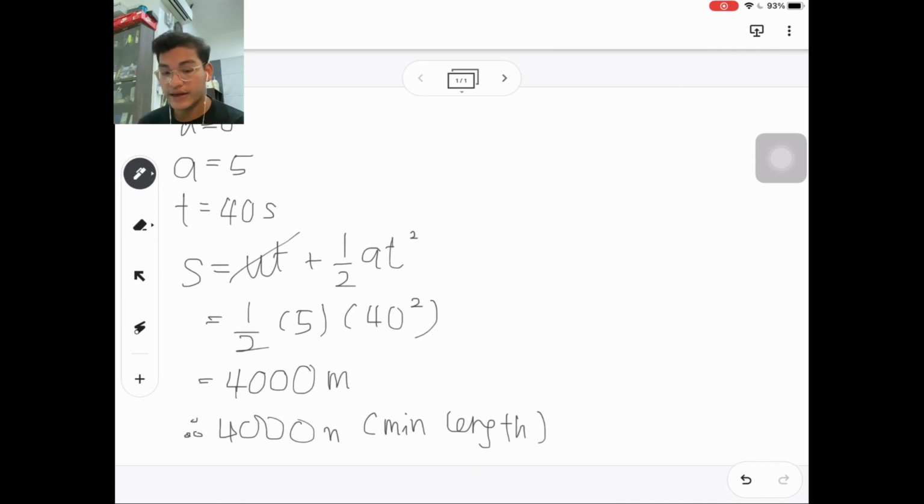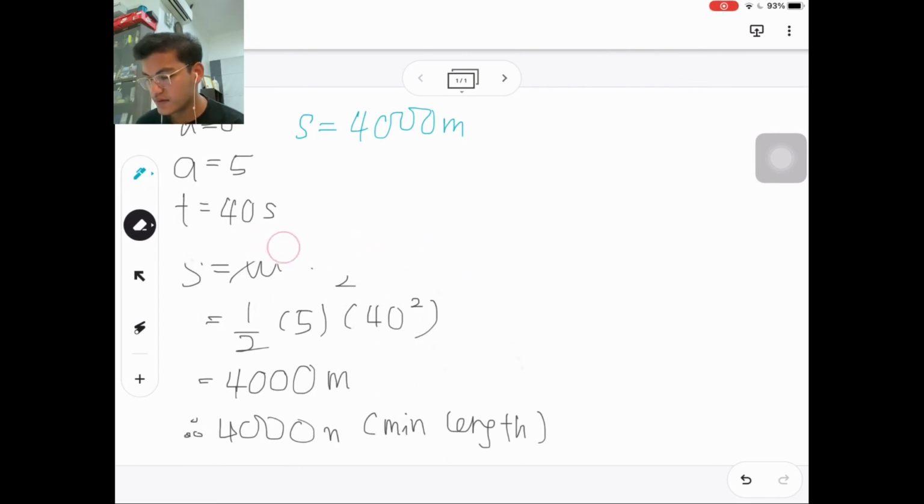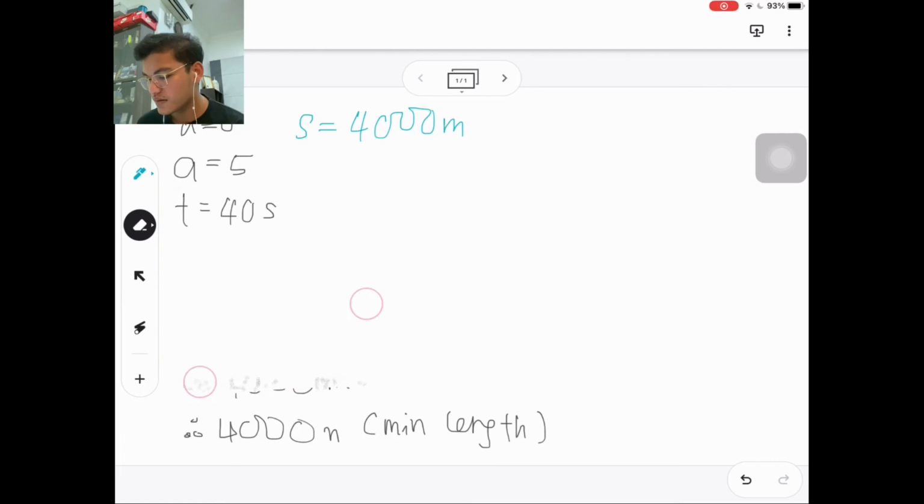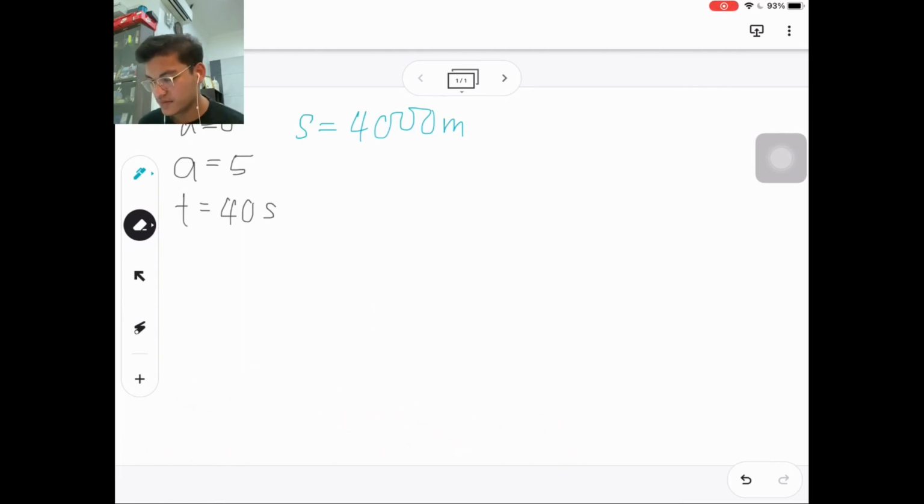And now we have to find the velocity of the airplane when it's taking off the runway. We have the displacement, so we list it in the information: s is equal to 4,000 meters.